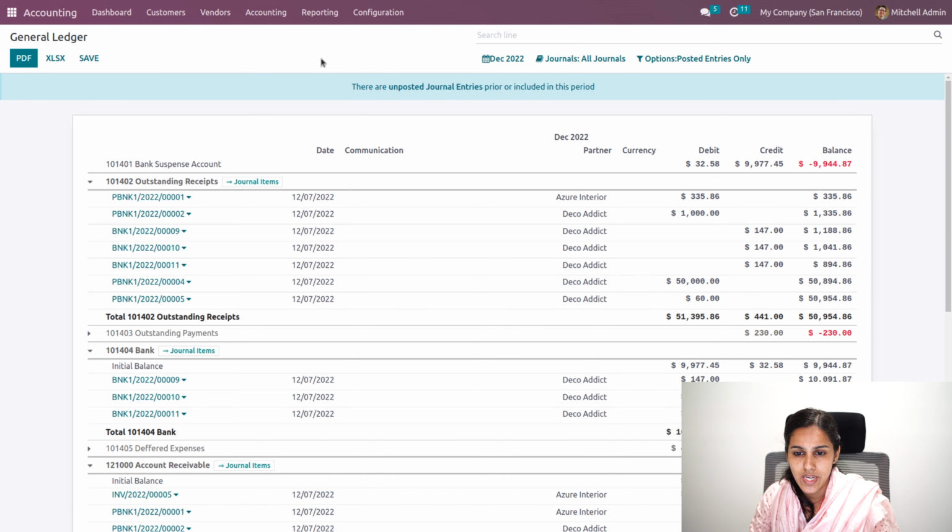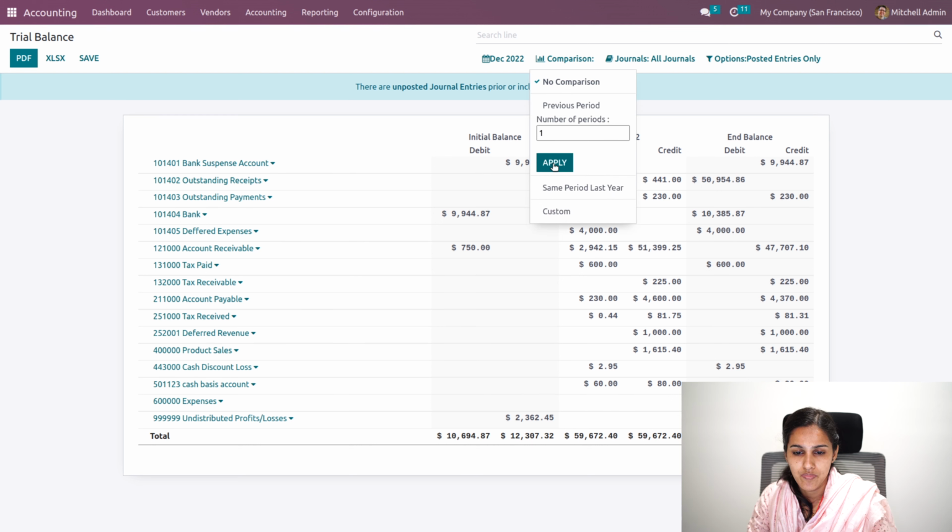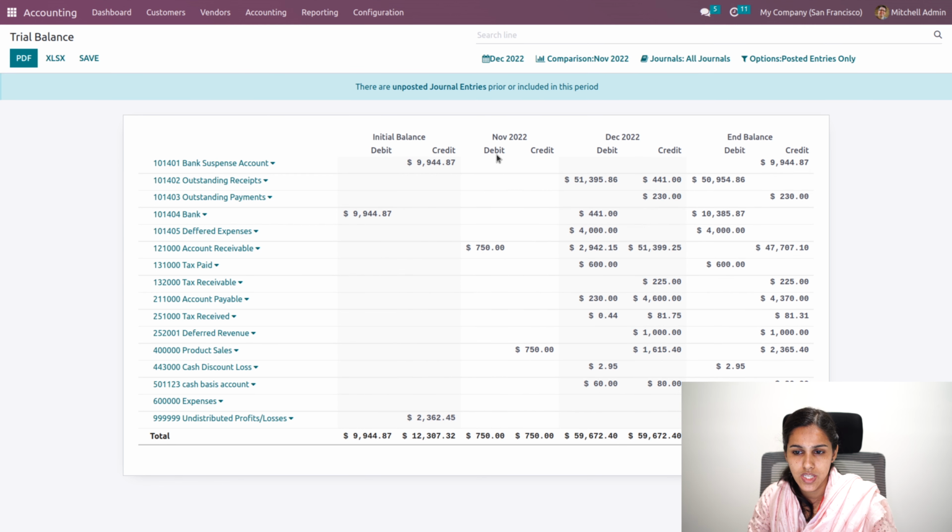That is the initial balance, the current month's debit and credit value, and the end balance. If I make it also count the previous period, you'll be able to see the initial balance and the entries of November and the entries of December. Then comes the ending balance. So the complete balance, including the initial balance and each month's balance up to your ending balance, will be available in the trial balance.